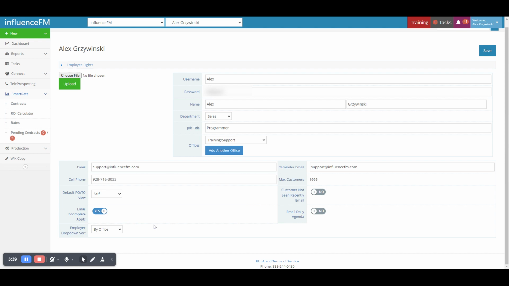And then you have the employee drop-down sort. You have the options by office or alphabetically. So if you set it by office, then employees will be grouped by their office. So you will see the office headers and then all of the employees for that office, and then the next office and all the employees in that office. If it's set to alphabetically, then you will see all employees, no matter what their office is, listed alphabetically.